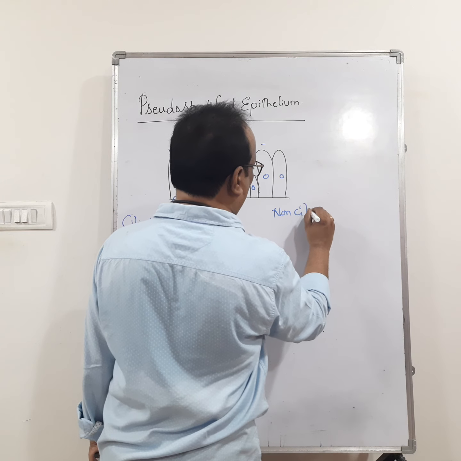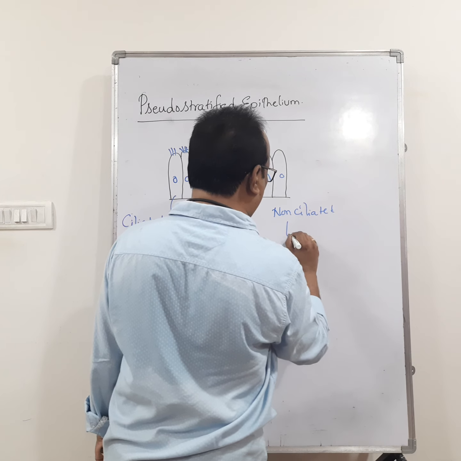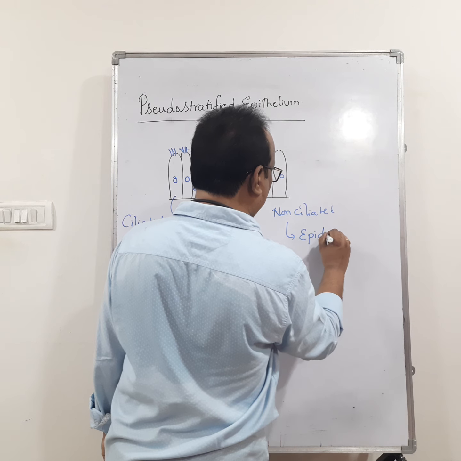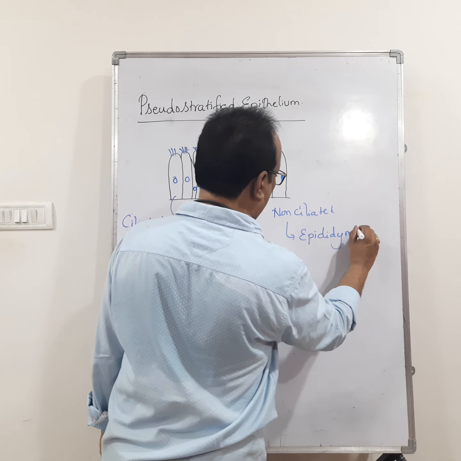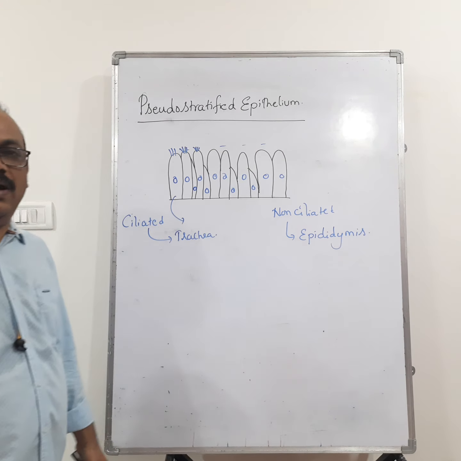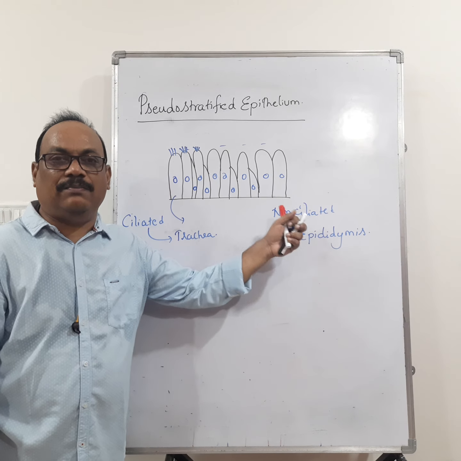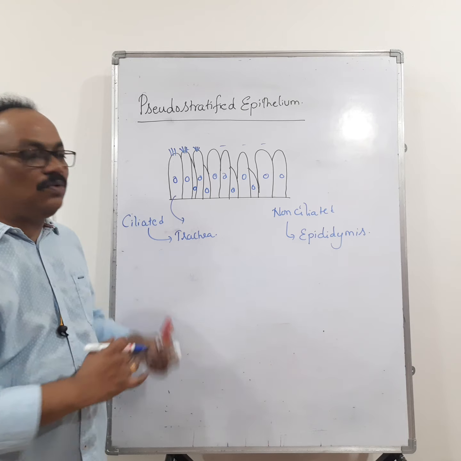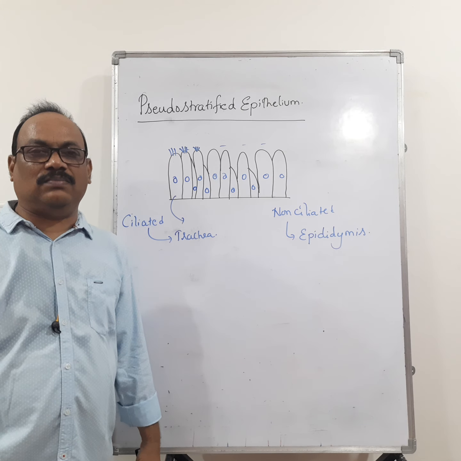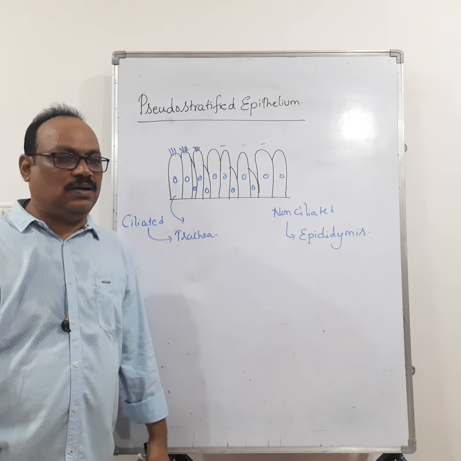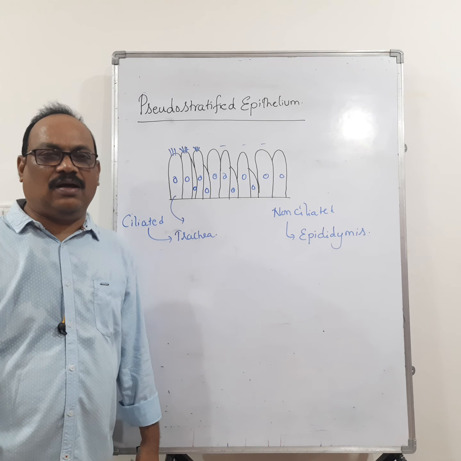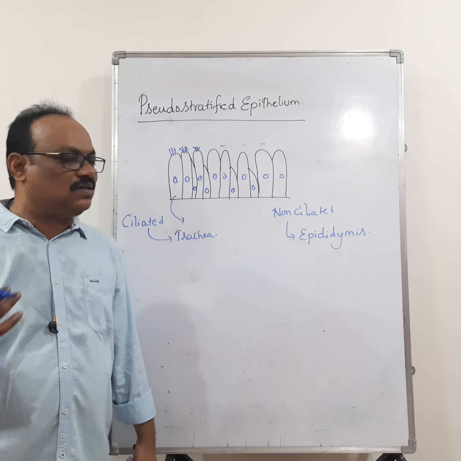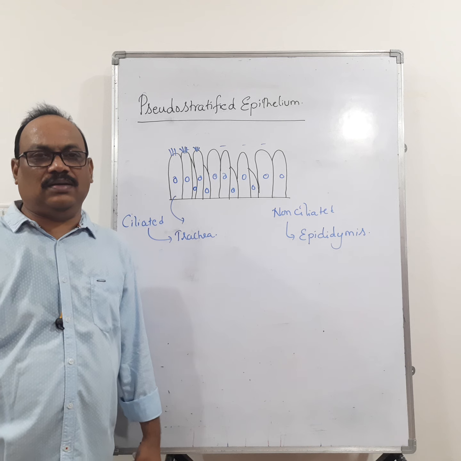Pseudostratified non-ciliated epithelium lines the epididymis, which is present in the male reproductive system near the testis. This completes the types of epithelium. We still have cell junctions and glandular epithelium, which we will discuss in the next video. Thank you very much.